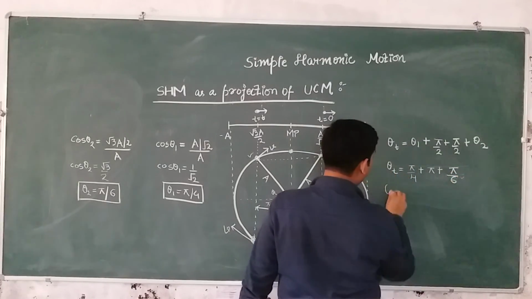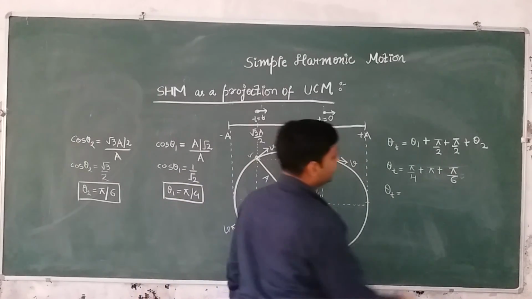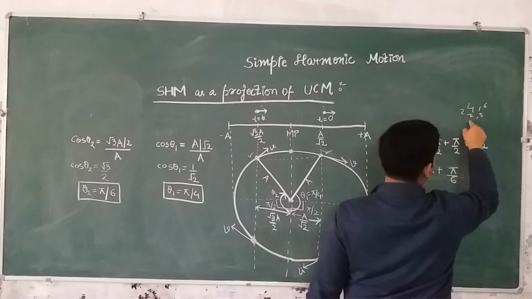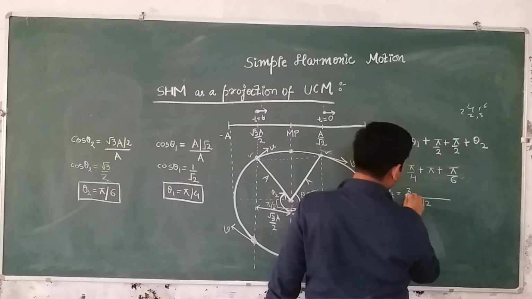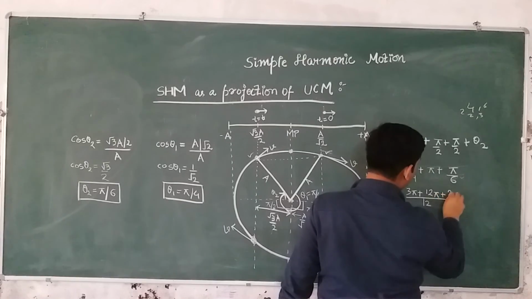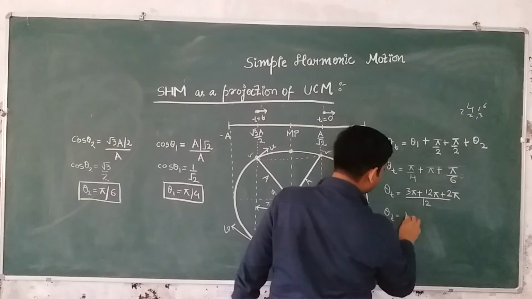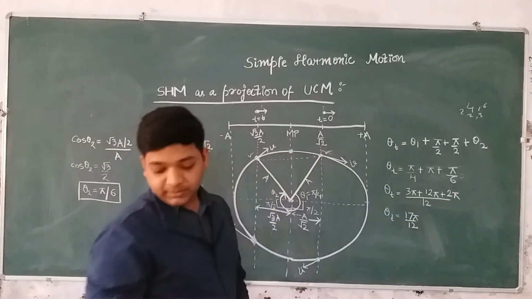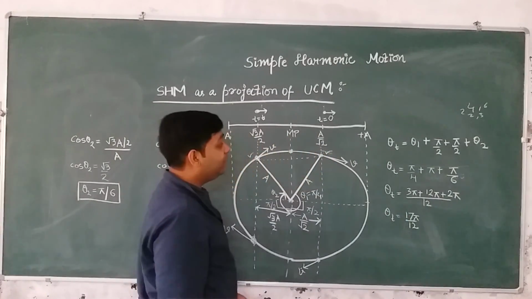So now please solve it. What comes out to be the value of theta? The LCM of 4 and 6 will be 12. So it will come out to be 3 pi plus 12 pi plus 2 pi. So from here theta t is 17 pi by 12. Let me check. Yes, it is coming out to be correct. Theta t is 17 pi by 12.